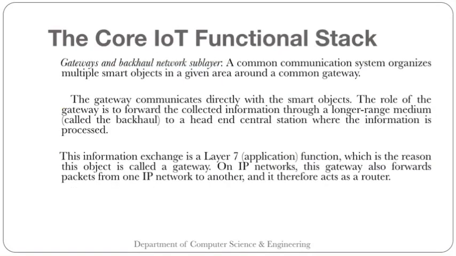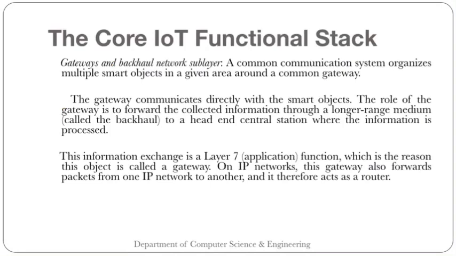Then we have the gateway and backhaul network sublayer. A common communication system organizes multiple smart objects in a given area around a common gateway. What we are simply saying is, we have a gateway and many things or objects are connected to that common gateway in that particular area. The gateway communicates directly with the smart objects.